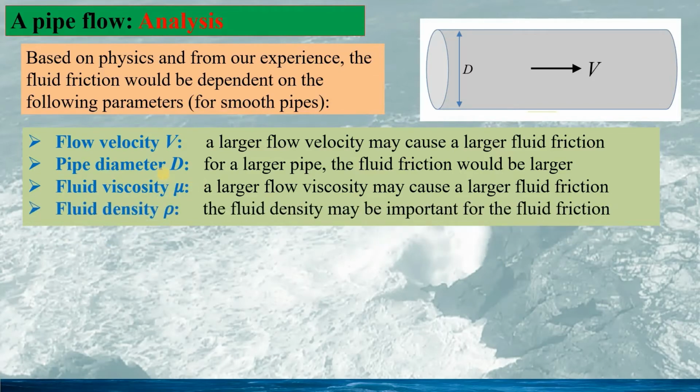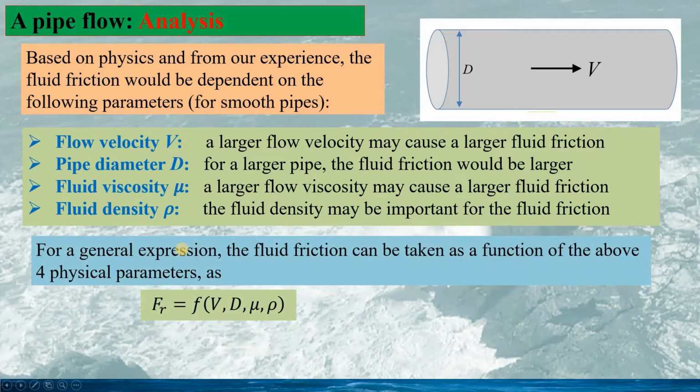Fluid density might be important for the fluid friction, and we will see how important this would be in the actual analysis. So for a general expression, the fluid friction can be expressed as follows: R, the fluid friction, is a function of 4 physical parameters or environment parameters: v, the fluid velocity; d, the diameter of the pipe; mu, the fluid viscosity; and rho, the fluid density.